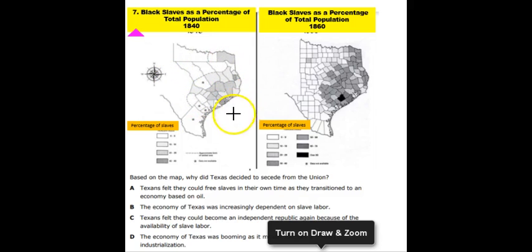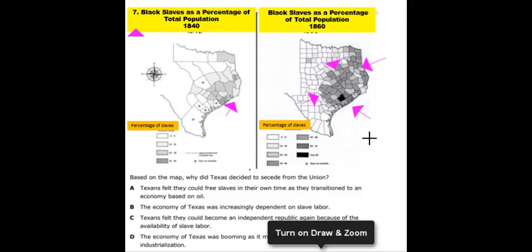So you can look at the regions here to see the percentage of slaves. I know the picture's blurry, but you can look at the counties. And the other side of this is the total percentage of slaves in 1860, and all of these colored ones are the slave population in 1860.